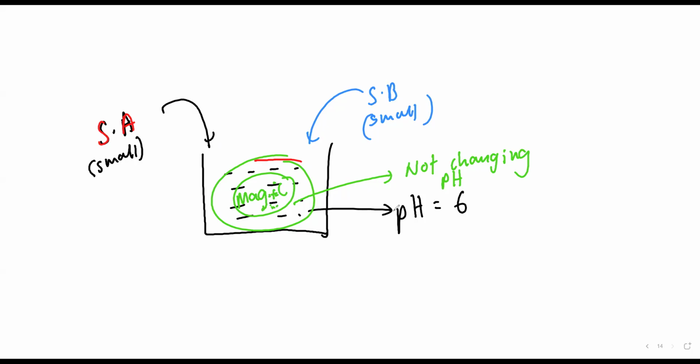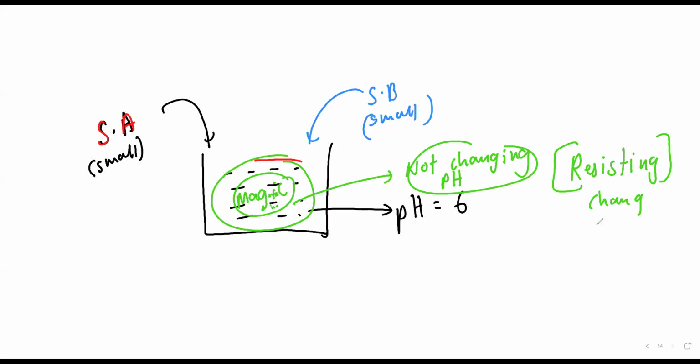So this solution which resists change, not changing pH means it is resisting change in pH. And a certain solution which resists change in pH, we call it a buffer solution, resisting change in pH. When a small amount of acid or small amount of base is added to it, or if it is kept for a longer period of time, such a solution is known as buffer solution.